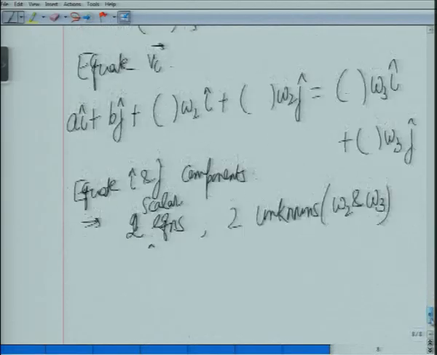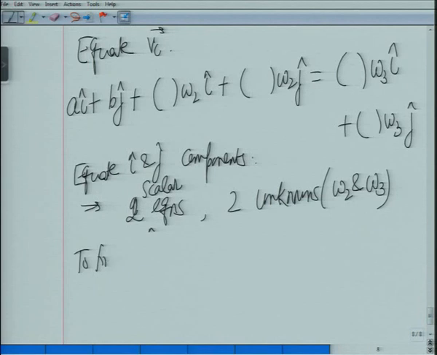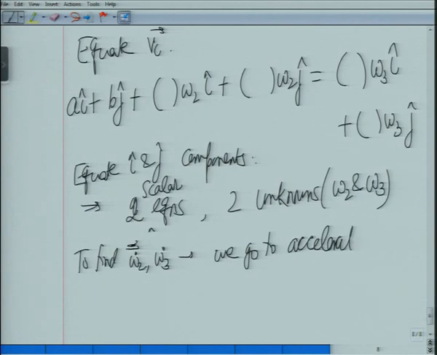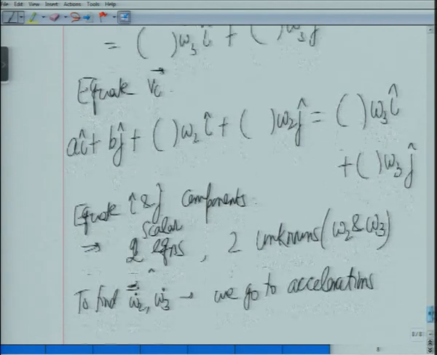So to find omega 2 dot, omega 3 dot, we go to accelerations.